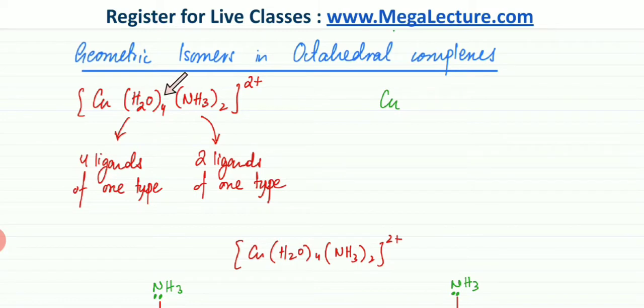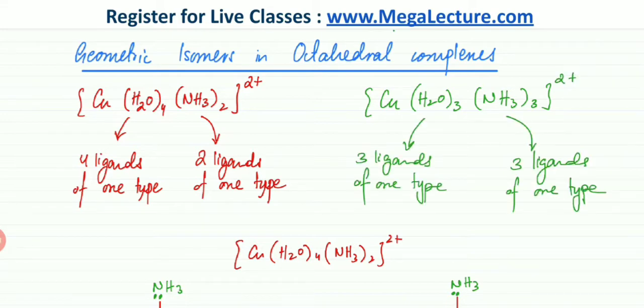The other arrangement is that there would be three water molecules of one type, three ligands of one type, and there would be three ligands of another type. Again, that's a total of six ligands around the copper ions, and they're the same type of ligands, except that the number is different. And this entire thing has 2 plus charge.